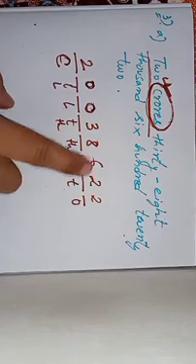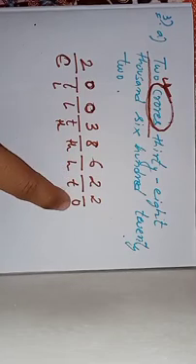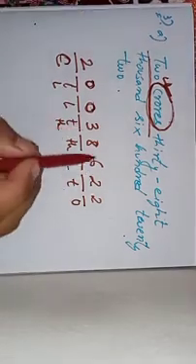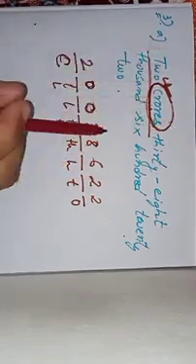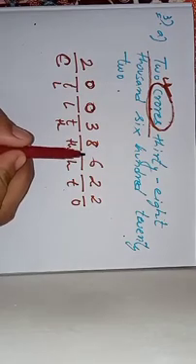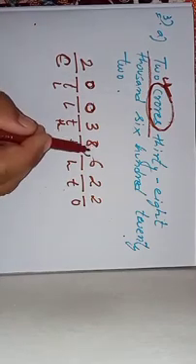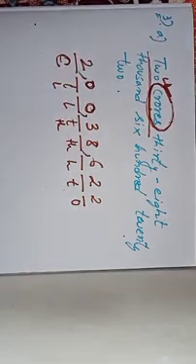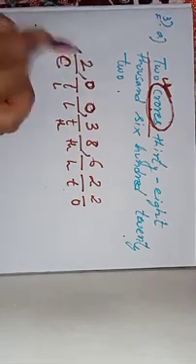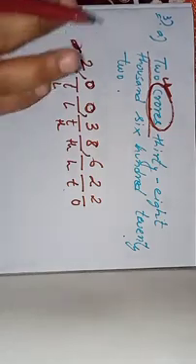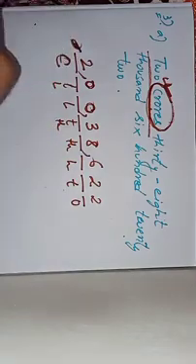You read this: 1, 10, 100, 1000, 10,000, lakh, 10 lakh, crore. 2 crores 38,622. Now you have to put the commas as well. So I told you that we are following the Indian system. You can see the very word crore gives you the idea that we are using the Indian system. So we will be putting commas according to the Indian system as well. So take 3 digits from the back, 1, 2, 3, put a comma, then take 2 digits. Because what is the rule of Indian system? Take 3 digits from the back and then 2, 2. We will stop over here because you can't put a comma in front of a number. Okay, the commas are always between the digits of the number. So this is how you convert a word into numerals.